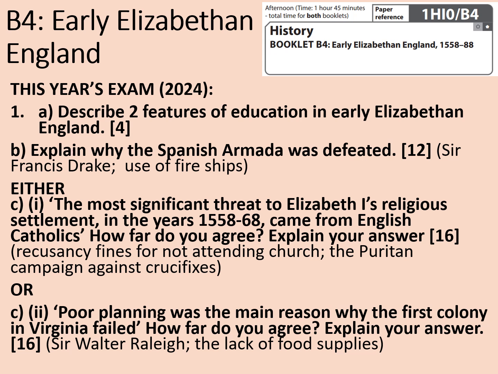In terms of C2, this is a little bit more niche, and probably this was the one that would have been slightly less popular. However, if you've got a good knowledge of the Age of Exploration and the reasons why the early colonies failed, like Roanoke, then you probably would have done pretty well on this. You'd have understood the weaknesses with Raleigh's planning and who he chose for the expedition. You'd have understood the lack of food supplies and how that made them too reliant on indigenous peoples in America. And again, this is an answer that you could balance pretty well. At least in my view, I think the exam board has done a pretty good job of giving you 2 really nicely balanced questions here, with maybe question C1 being the one that you could have more to write about. So let's see how my predictions went with this.